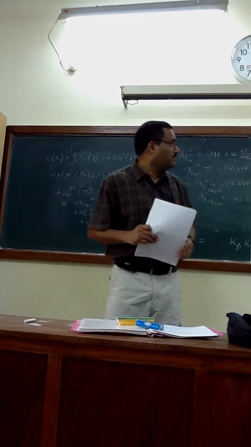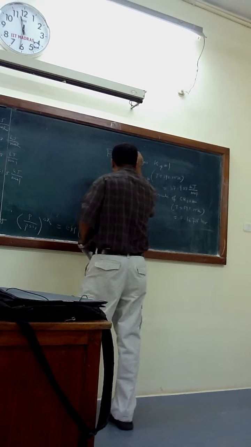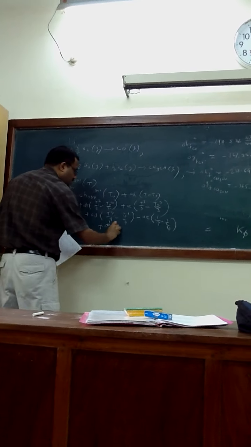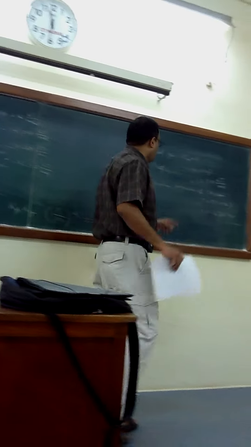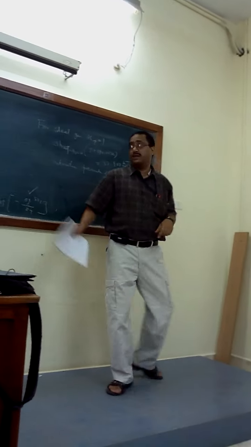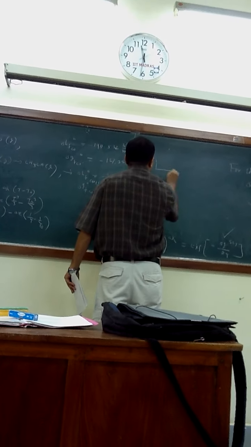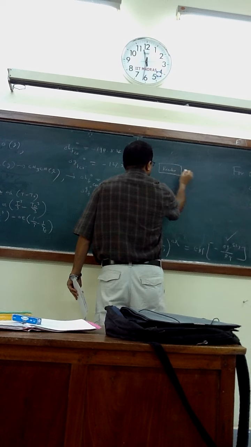If you say vaporization, I will say delta H VAP, plus delta H vaporization. Delta H vaporization at 298.15 Kelvin is given. So when you construct the path of the entire reaction, this is reactant, this is product.